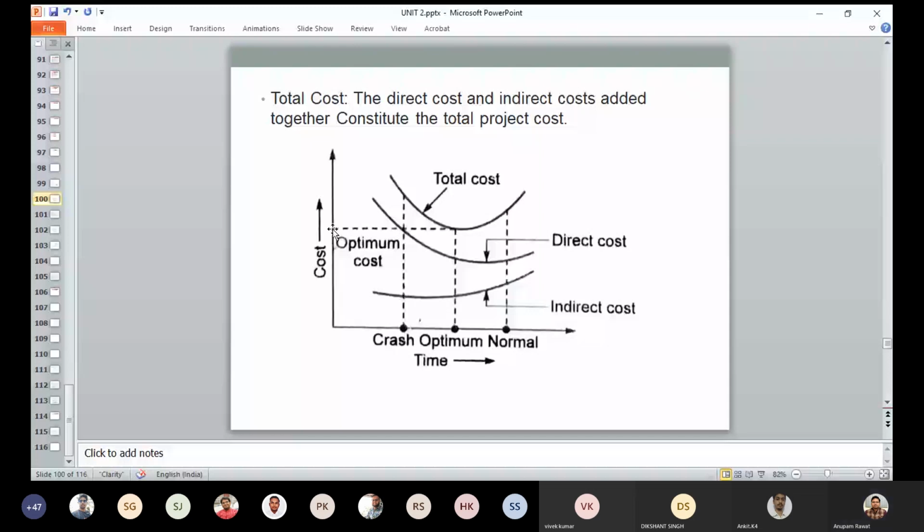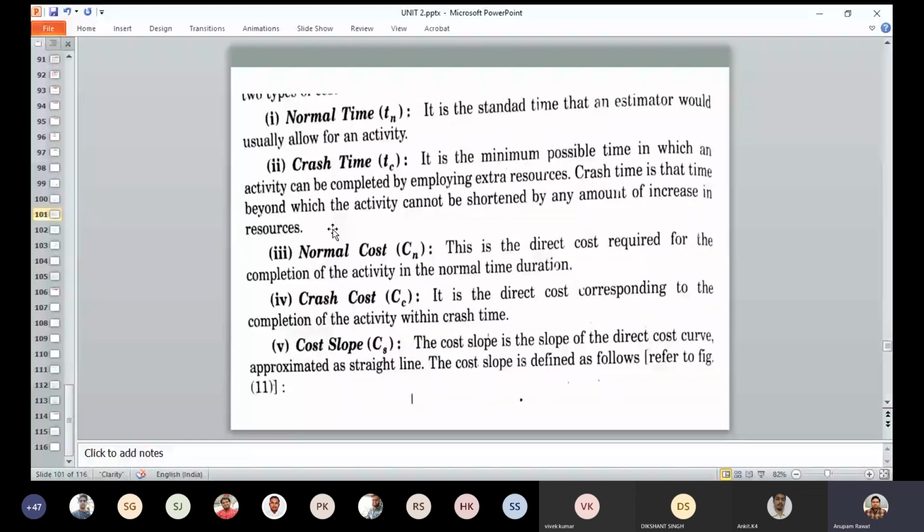Based on this curve, there are some types of times and some types of cost. First is normal time, that is represented by small tn. It is the standard time that an estimator would usually allow for an activity.